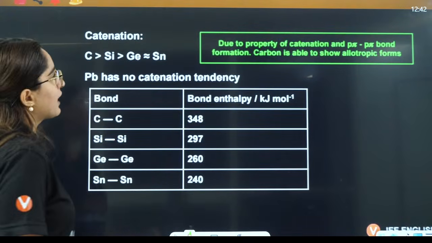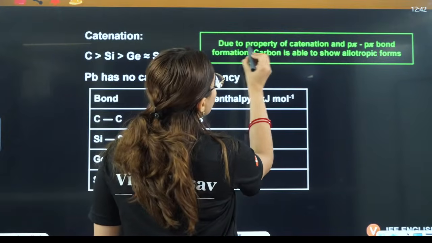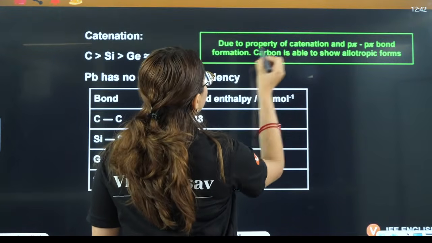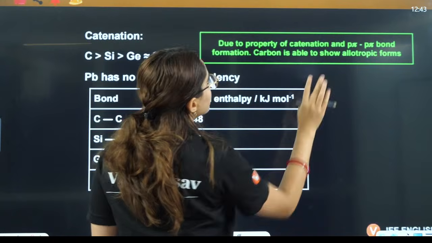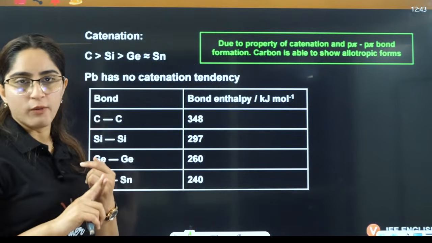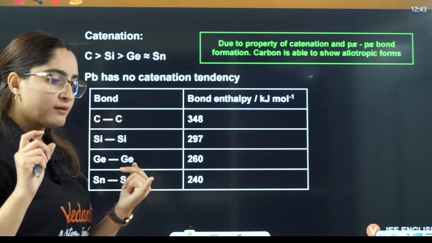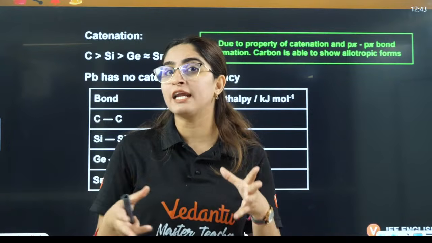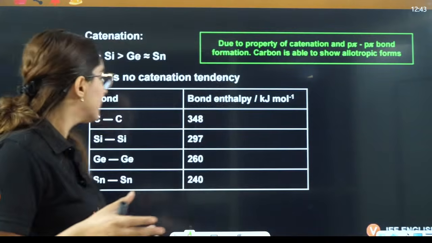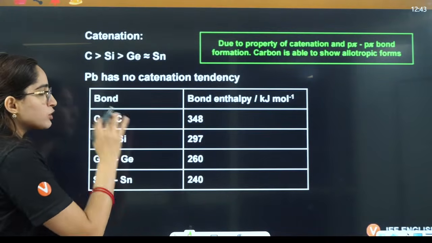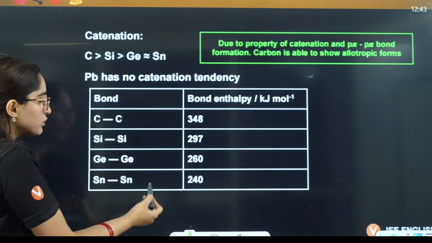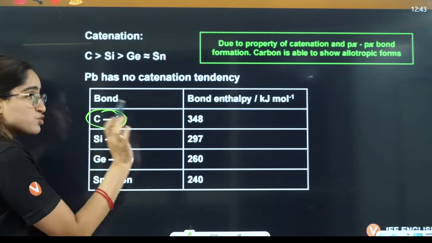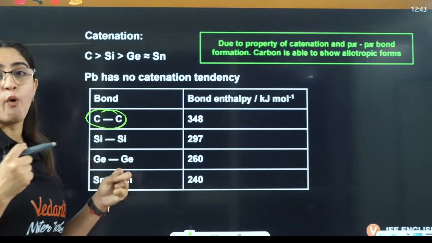Catenation properties we have seen, that is due to the property of catenation and p-pi bond formation, carbon is able to show allotropic forms. That is, it is able to form diamond, graphite, and Buckminster fullerene, different structures of that, right? Now, if I talk about the bond enthalpy here, down the group you can see carbon has the strongest bond, very good bond strength is there.